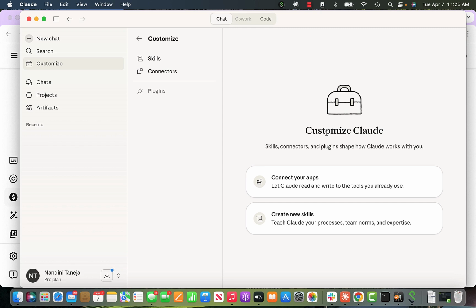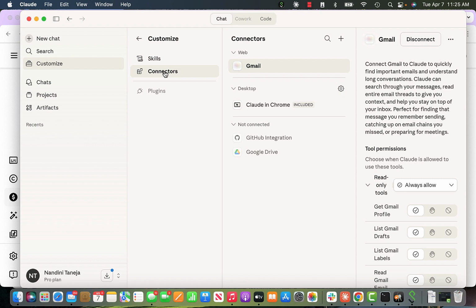Hello everyone. In this session, in the last session in this playlist, I was exploring connectors from Claude, and I was able to connect to my Gmail. There are multiple other connectors. You can connect to Google Drive, you can connect to GitHub, you can connect to Indeed for jobs and others. There are a lot of connectors that can be explored.